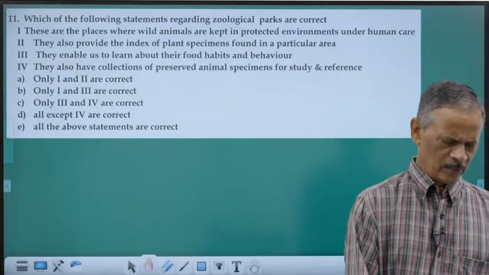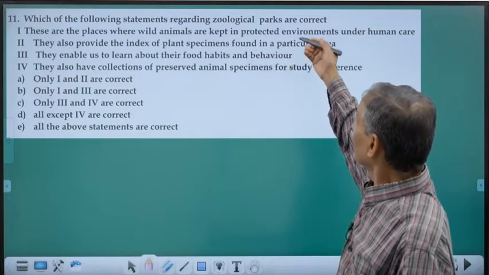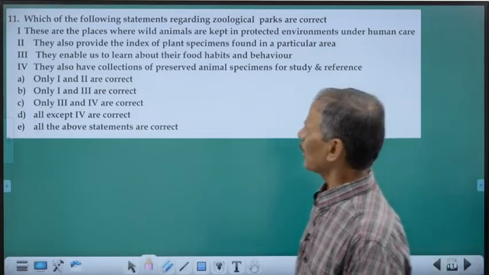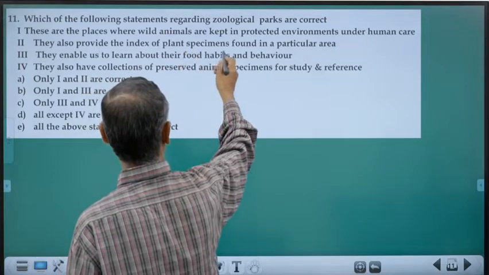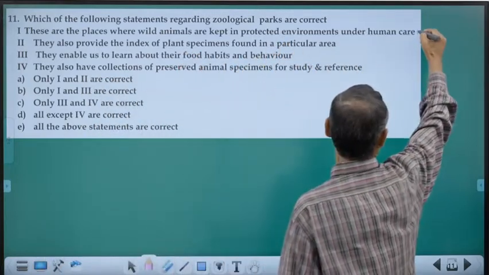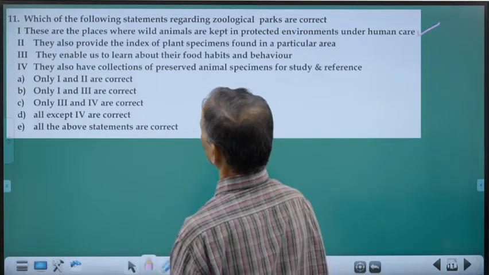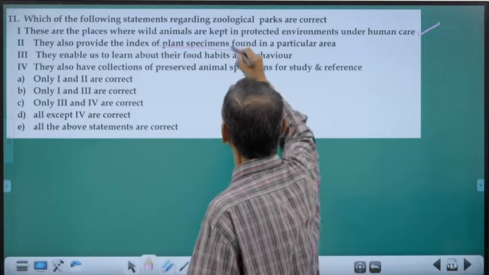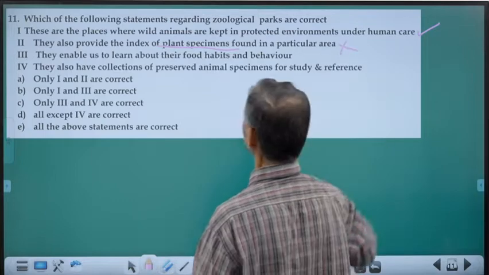Then, next question is, which of the following statements regarding zoological parks are correct? Zoological parks. These are places where wild animals are kept, protected environment under human care. That part is correct. They also provide index of plant specimens. See, in zoological park, only animals are kept.